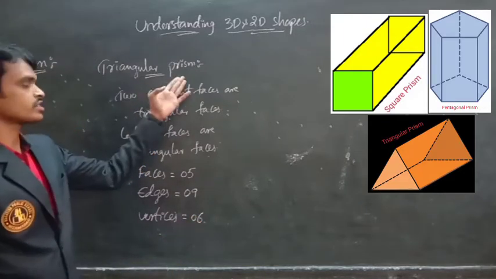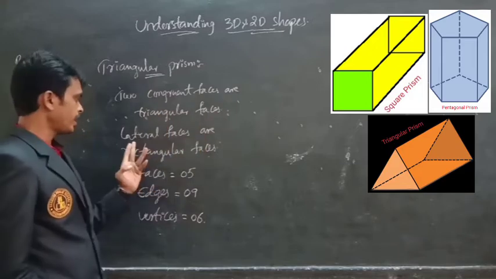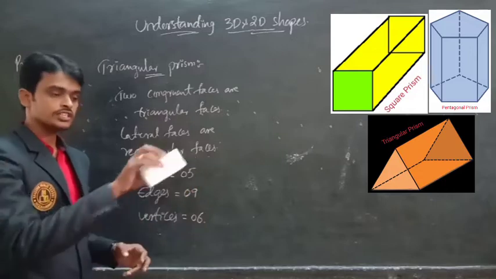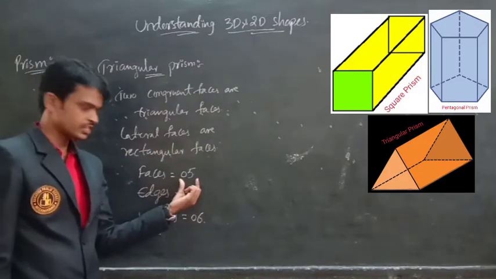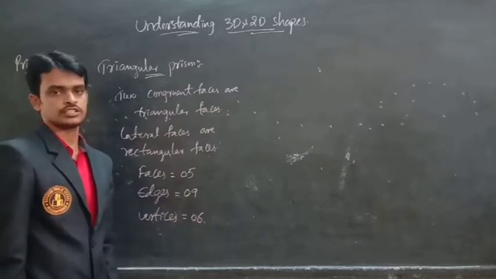So a triangular prism has 2 congruent faces. They are triangular faces, and lateral faces are rectangular faces. And this triangular prism has 5 faces, 9 edges, and 6 vertices.